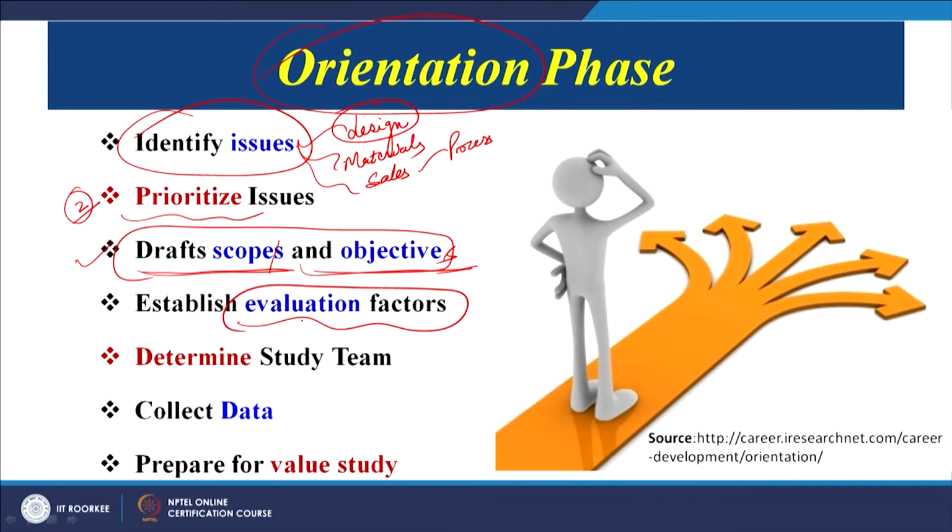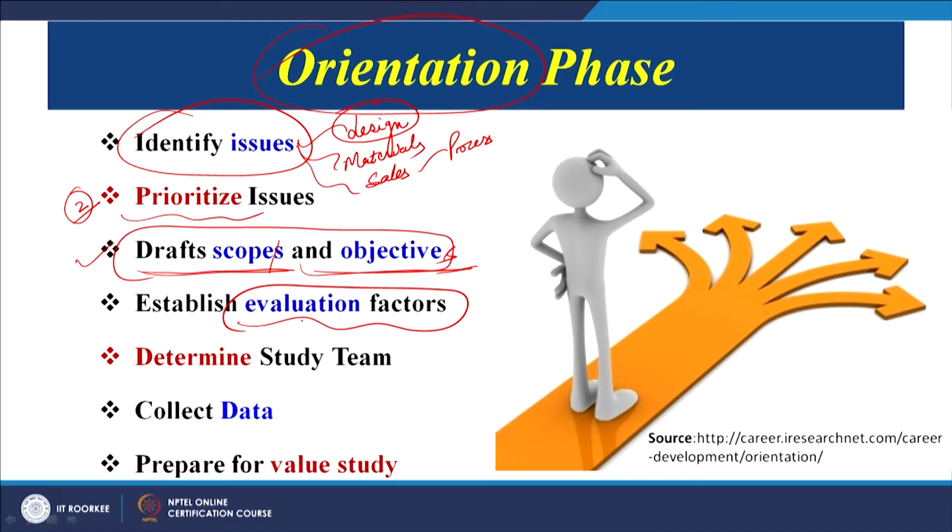We have identified the issues, we have prioritized the issues, then we go for crisply defining what we actually want to do. Then once we say, for example, that we want to make our design maintenance free, for maintenance free, what are the evaluation factors that we are going to check whether the design has become maintenance free or not?